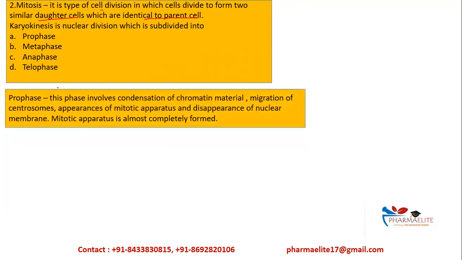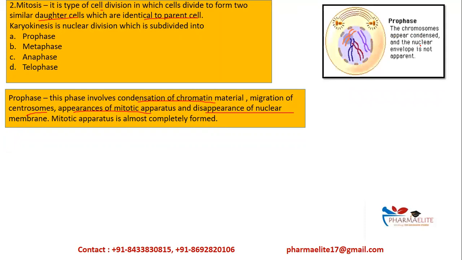Now, what is prophase? This phase involves condensation of chromatin material, migration of centrosomes, appearance of mitotic apparatus, and disappearance of nuclear membrane. Now, what are all these events? Let us look with the help of a diagram.